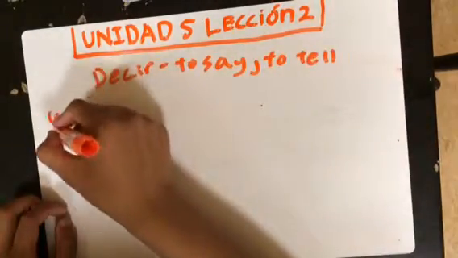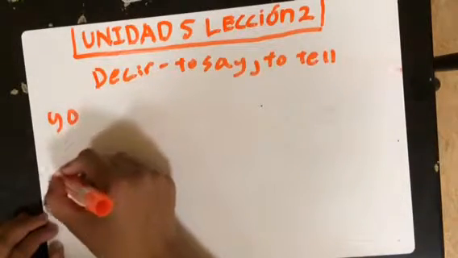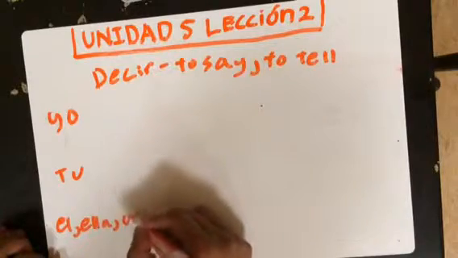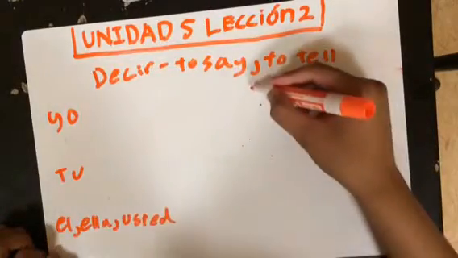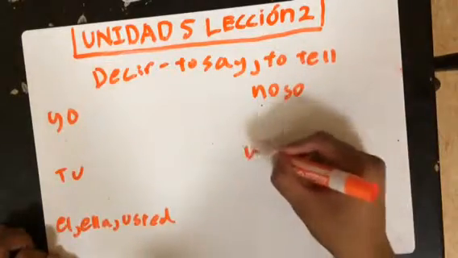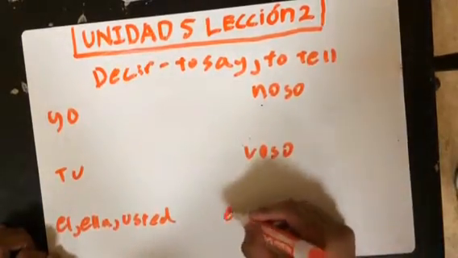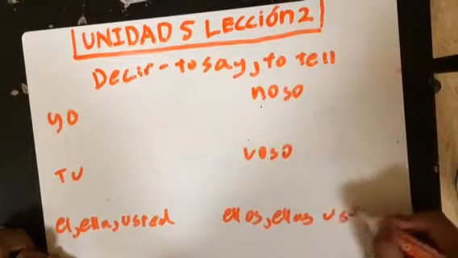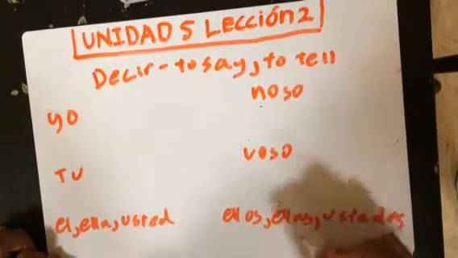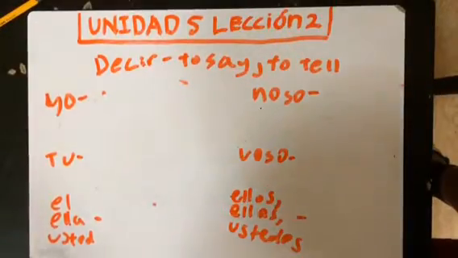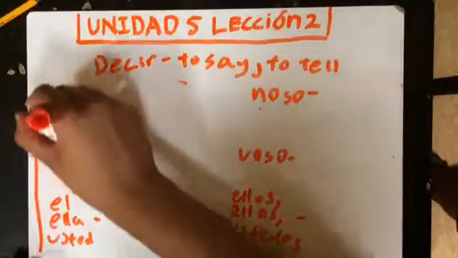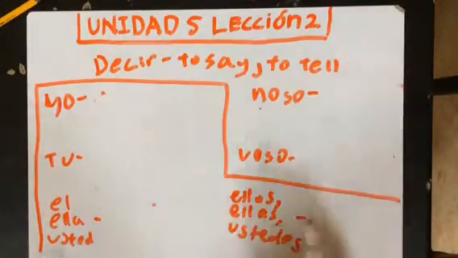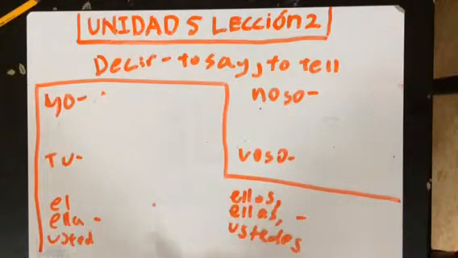We're gonna start off by writing the 6 different forms: yo, tú, él, ella, usted, and nosotros, vosotros, and ellos, ellas, ustedes. First off, what you want to do is draw the boot, because the nosotros and vosotros are in the regular forms.